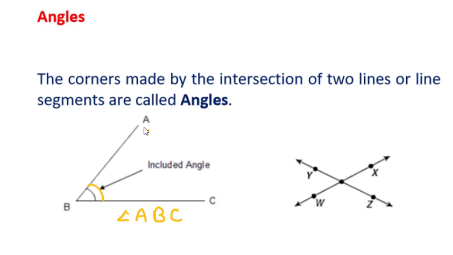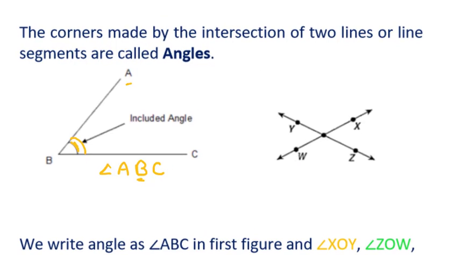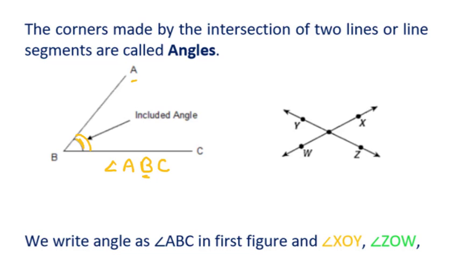An angle is denoted with three alphabets, okay, where B, the one we are talking about, will come in the middle, okay. So here I have taken two lines, YZ and XZ. So how we will name these angles, let's see that. So here you can see, if you have to name this angle XOY, so where is XOY? Suppose this is O, so this will be your XOY. We are talking about this angle, so we will write this angle as XOY, okay.